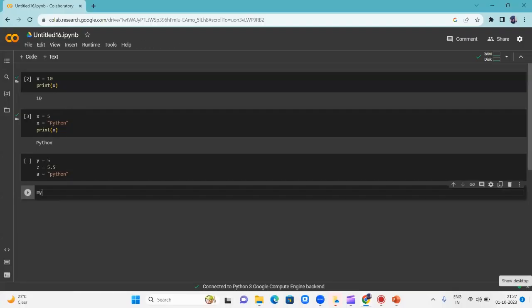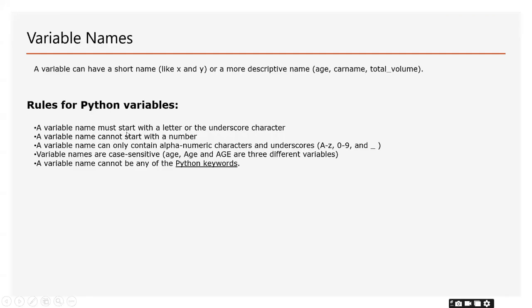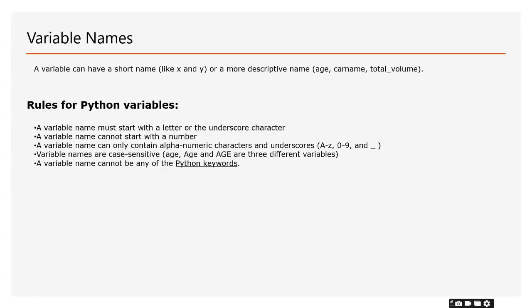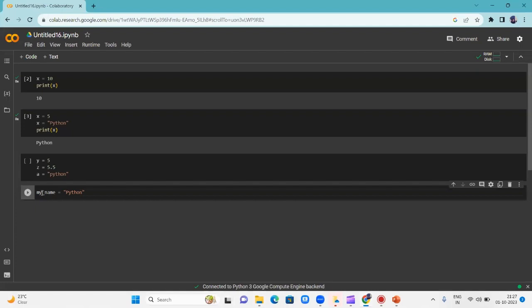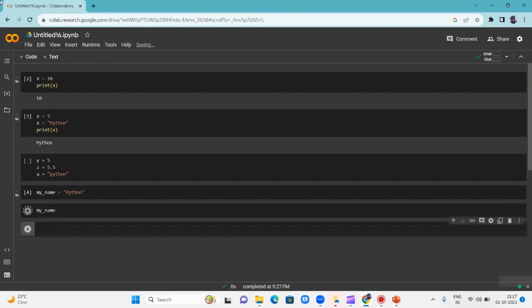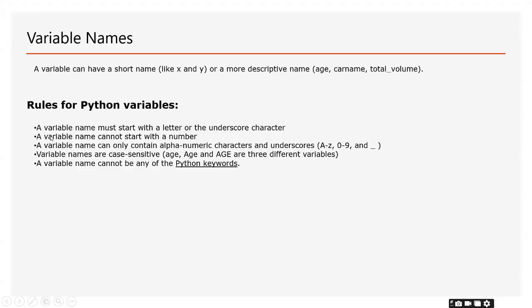Basically, if I give my underscore name is equal to Python, this is considered valid, and if I print my underscore name, it will give the output Python.